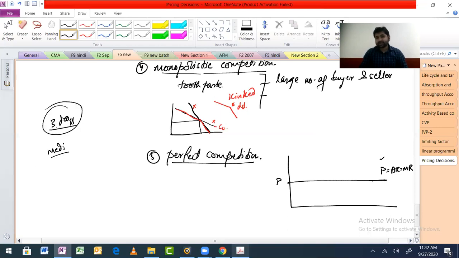Yes. Fine. So that is why here when we say you can sell as many goods as possible, don't take it too seriously. Why? Because a large number of buyers and sellers means every producer is small only, right? So there is a limit to which he can go. This line cannot go to infinity because there are many people doing production. You are not alone there.